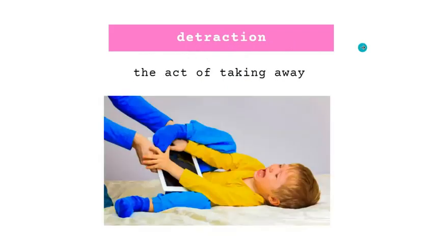Moving to the next word. Next is detraction, which means the act of taking away. So यहाँ पे एक child है. So if you want to take away his toy, so आपको उसको distract करना पड़ेगा to detract. So उसको distract करोगे, उसका ध्यान भटकाओगे, then only you can detract. You can take away his toy. So distraction, detraction से आप इसको याद रख सकते हो very easily.